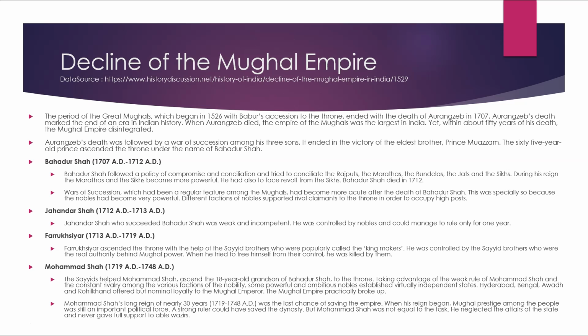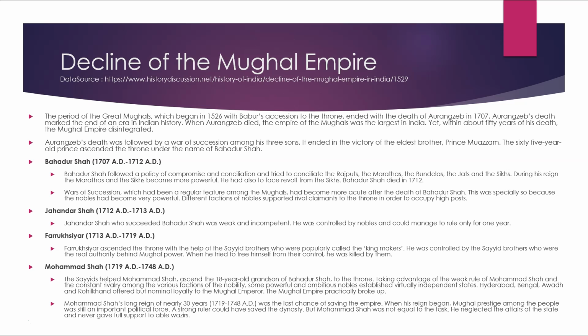Then Muhammad Shah, 1719 AD to 1748 AD. The Sayyids helped Muhammad Shah, the 18-year-old grandson of Bahadur Shah, ascend the throne. Taking advantage of the weak rule of Muhammad Shah and the constant rivalry among the various factions of the nobility, some powerful and ambitious nobles established virtually independent states like Hyderabad, Bengal, Awadh, and Rohilkhand, and offered only nominal loyalty to the Mughal emperor. The Mughal empire practically broke up.